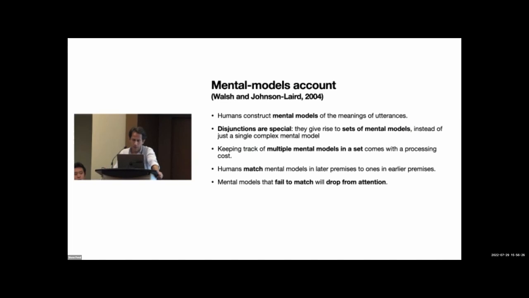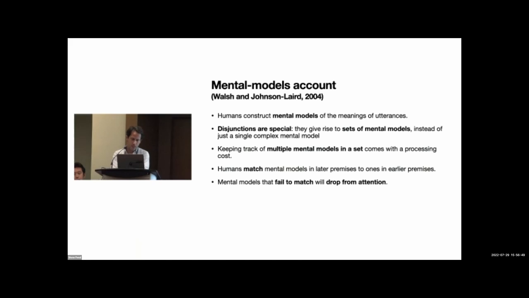The original accounts of these kinds of fallacies come from the mental models tradition, where disjunctions, sentences containing "or," are very, very special. They give rise to sets of mental models, unlike, say, conjunctions or other connectives, which give rise to simple mental models that represent integrated information coming from the multiple propositions connected by the connective.